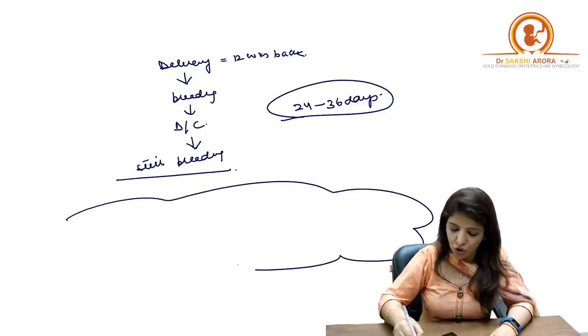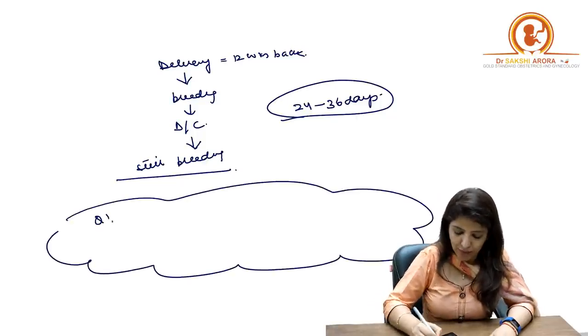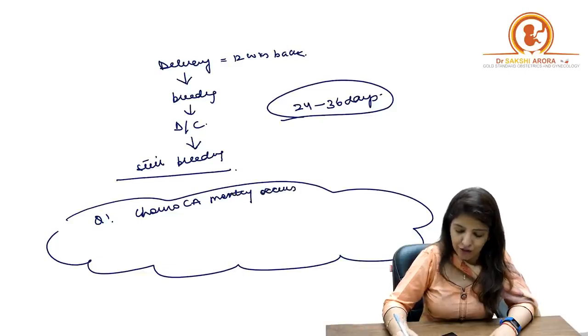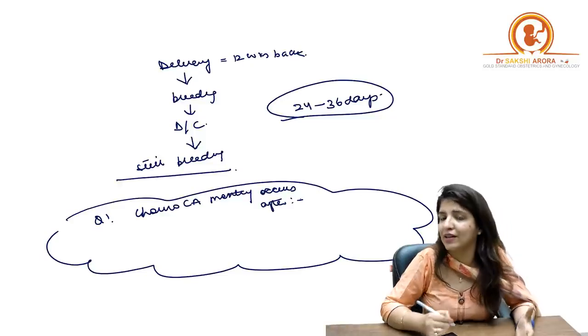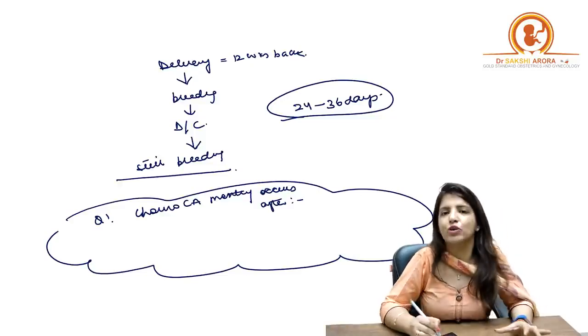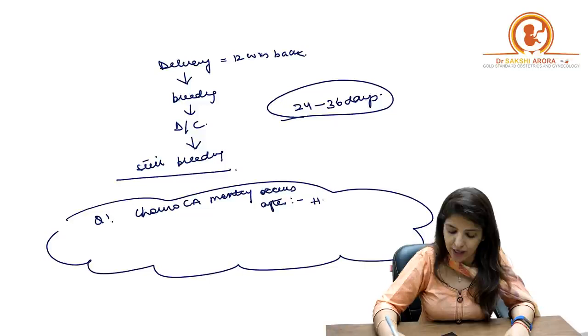Suppose your question comes, question number 1: choriocarcinoma mostly occurs after what? So most commonly choriocarcinoma occurs after H-mole evacuation.